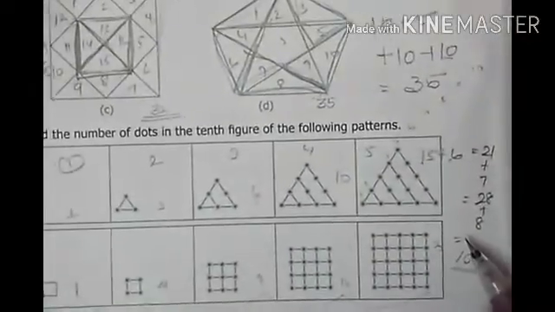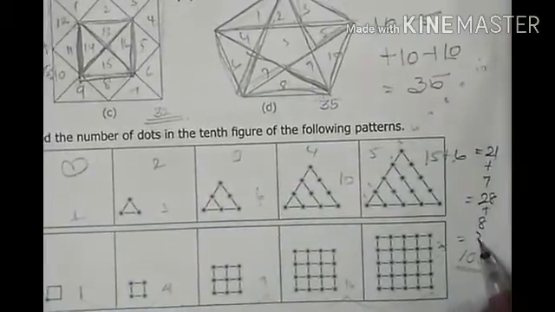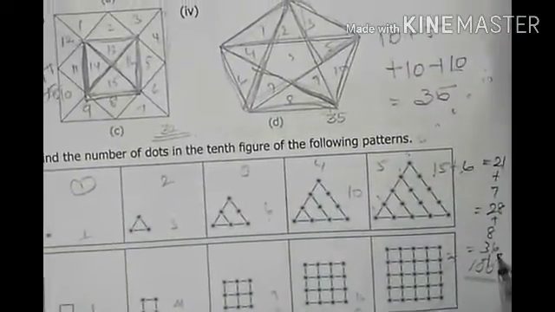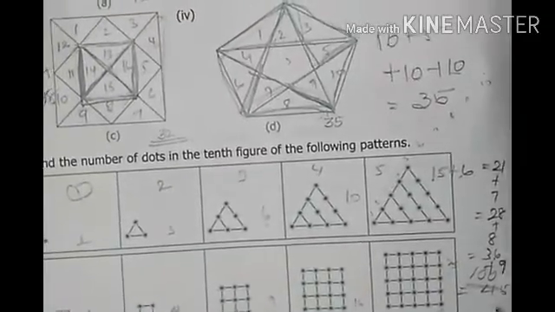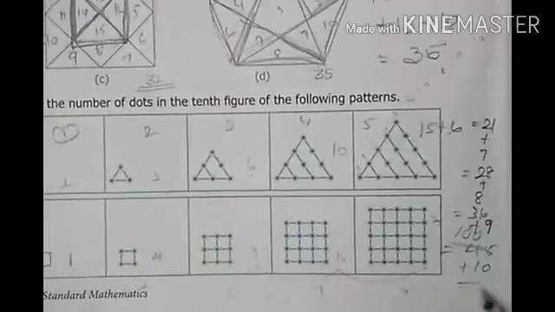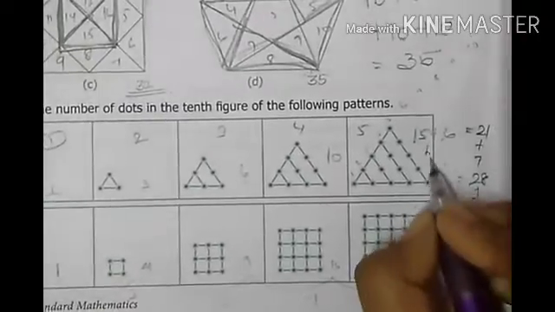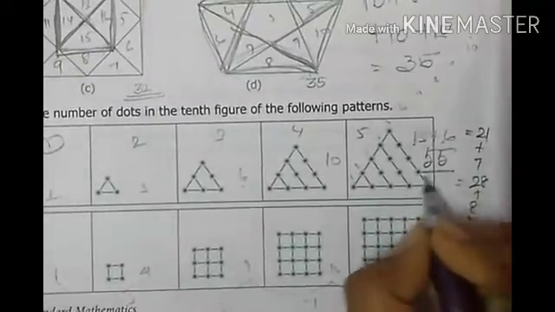And with the 28 you have to add 8. That is 36. Then to 36 you have to add 9. Okay, you will be having 45. And then 45 plus 10 is 55. So your answer is 55. For this question your answer is 55. Is it clear?